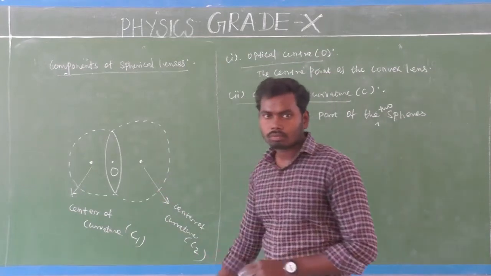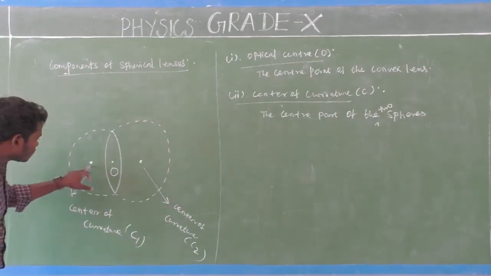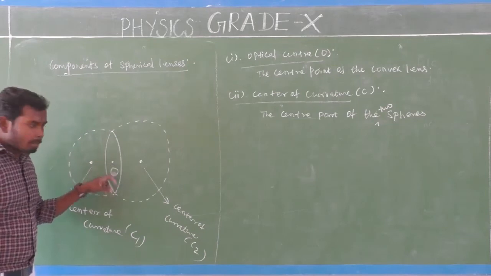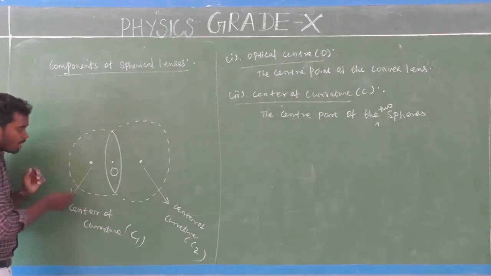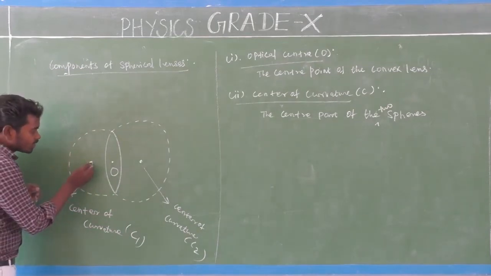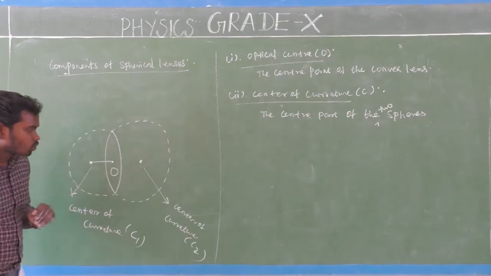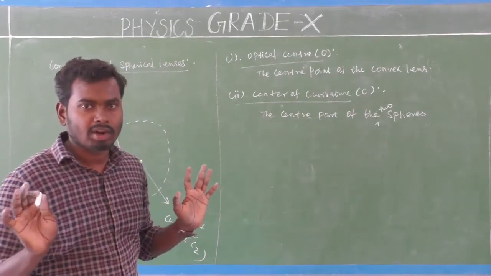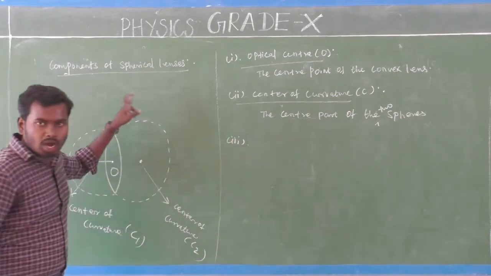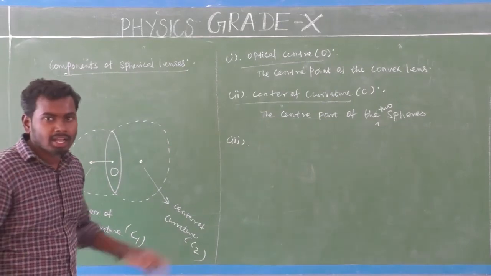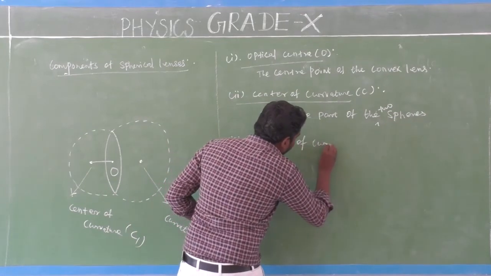So next component we are going to see. Yes. Look at here. So this is center of curvature and this is optical center, and this is center of curvature for the second sphere, isn't it? Look at here. The distance between this center of curvature and this optical center is called radius of curvature. Radius of curvature, simple one. So the third component of the convex lens is radius of curvature.